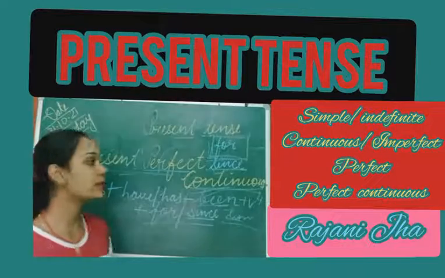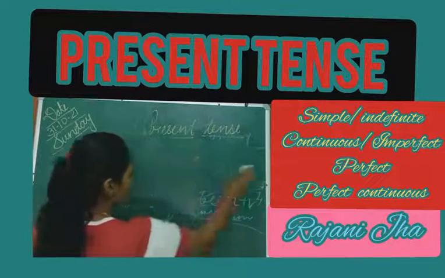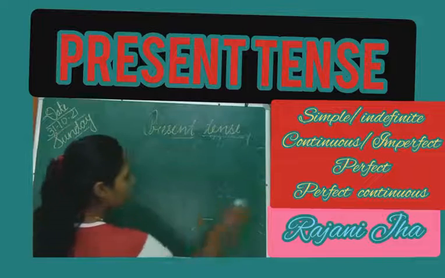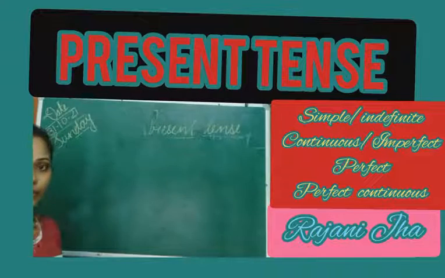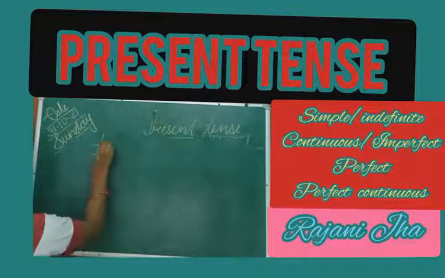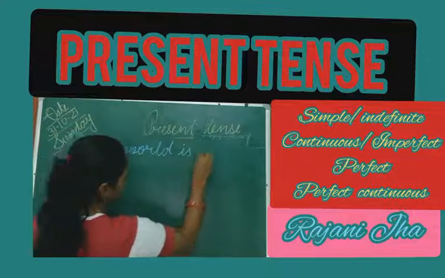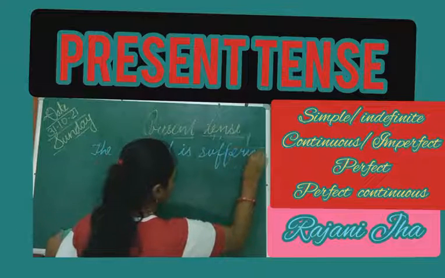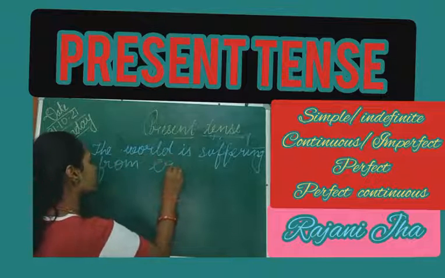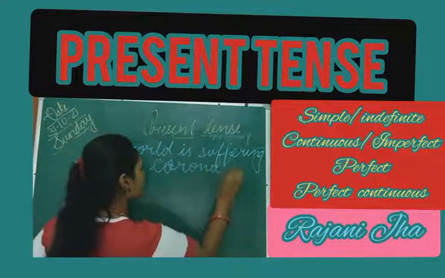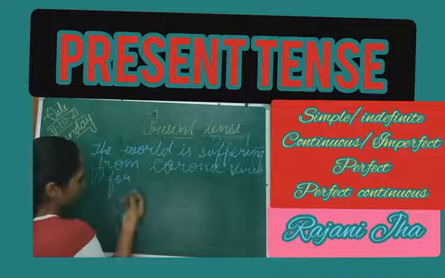The best example I can give you is that we have been suffering from coronavirus, right? The world, not we, I should say the world is suffering from coronavirus. Okay, everybody knows about that. If I say, using for, the world is suffering from coronavirus for approx 2 years.